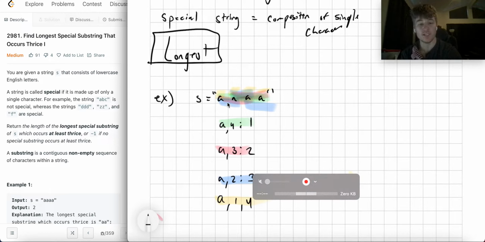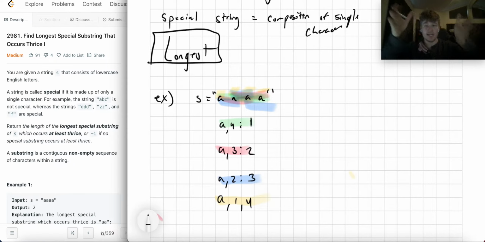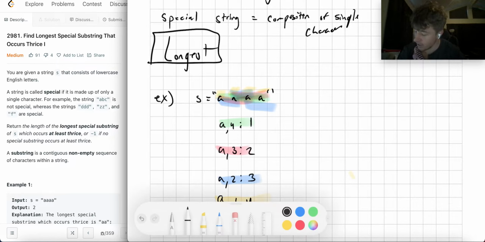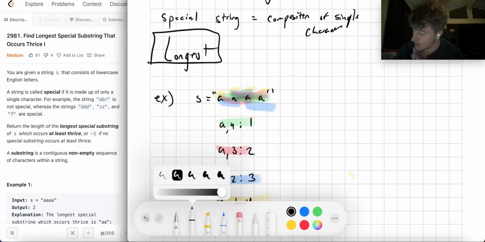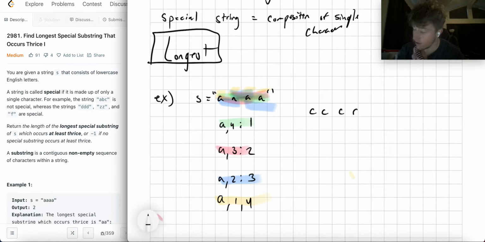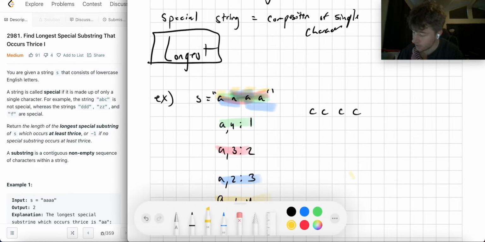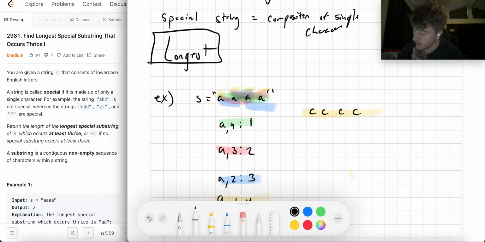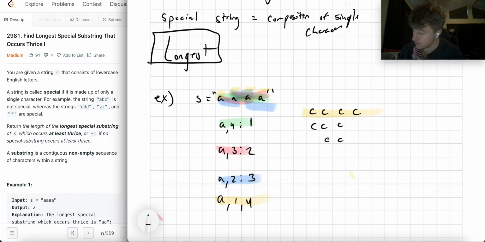Right, this happens once. If A happens 4 times once, then it happens 3 times twice, and 2 times 3 times, and once 4 times. If they're in a row, right? Because if there's 4, well, to make 4, I can make a 3 and a 3, right? If I have 4 characters together, let's say B, B, B, B. Oh, no, they're all lowercase. So let's say I have C, C, C, C, right? Well, if there's 4 together, then I can create 3 together by making this substring and this substring.